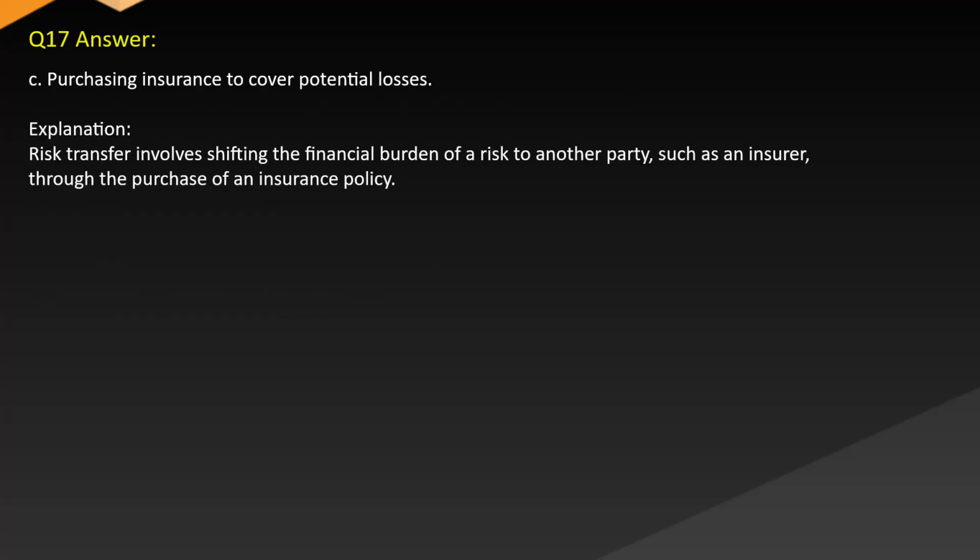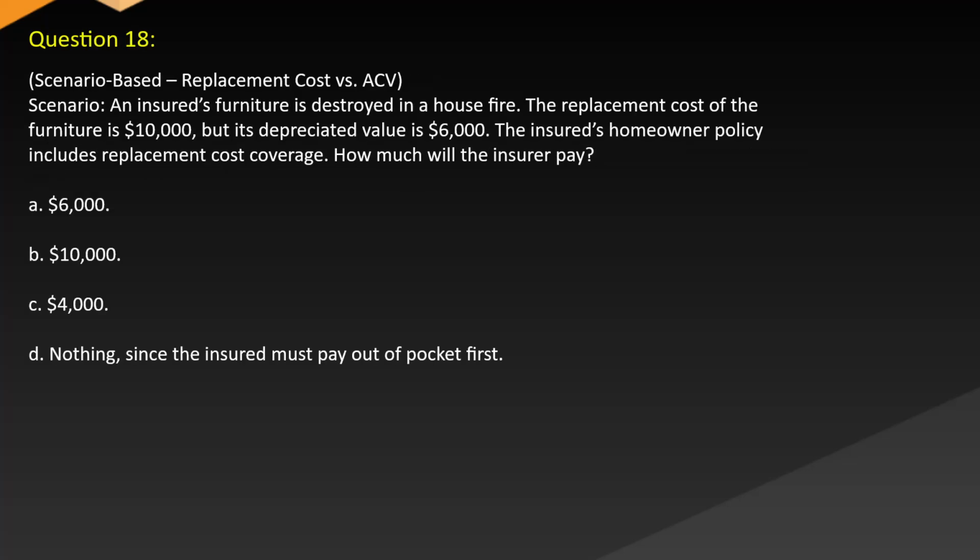Answer C. Purchasing insurance to cover potential losses. Explanation. Risk transfer involves shifting the financial burden of a risk to another party, such as an insurer, through the purchase of an insurance policy. Question 18, scenario-based. Replacement cost versus ACV scenario.